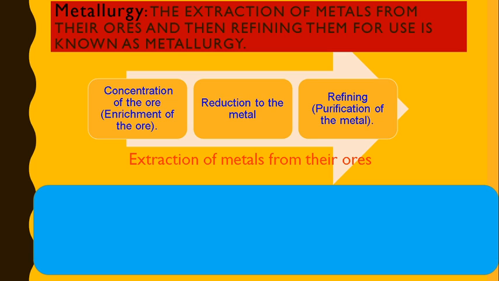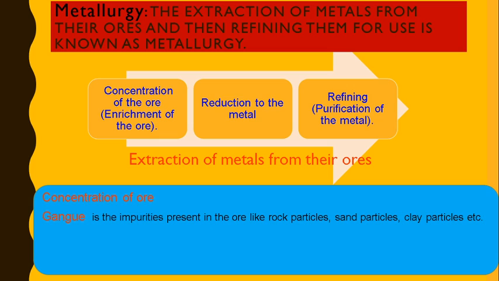Let's discuss first the concentration of ore. In concentration of ore, we basically remove gangue. So what is gangue? Gangue is the impurities like rock particles, sand particles, and clay particles present in ore, because we are extracting ore from the earth's crust. So impurities like rock particles and sand particles are present in it, and we remove that. This process is known as concentration of ore or enrichment of ore.